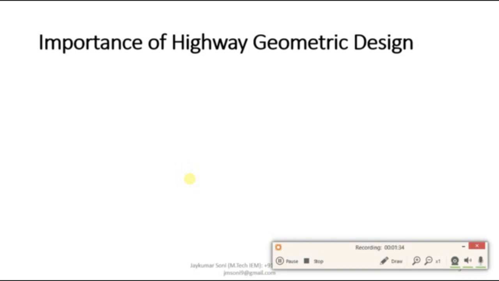We will include the three WH questions: what, why and how. What the topic is all about, why it is required to be learned, and how it can be memorized or understood easily. So this is how we will try to remember all the topics. The first topic is the importance of highway geometric design.